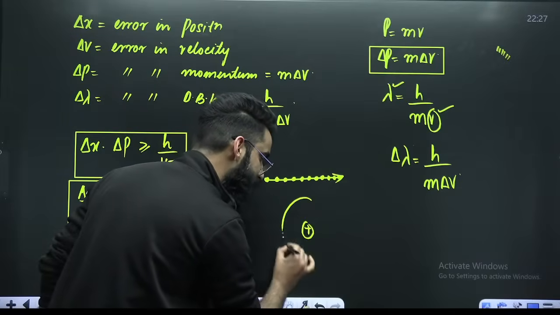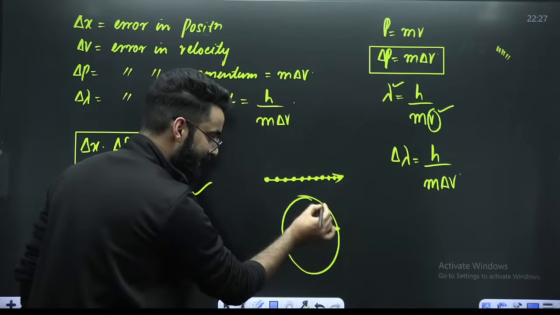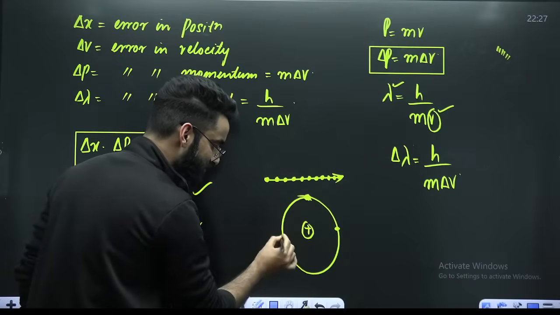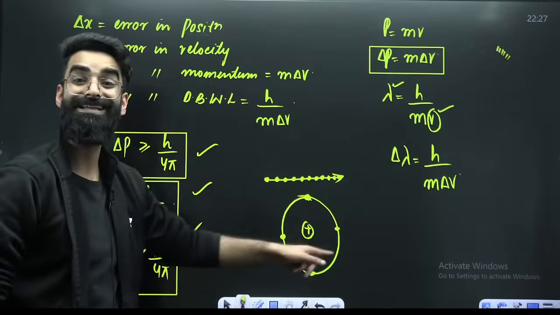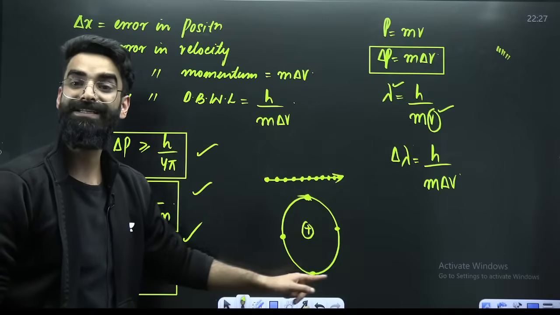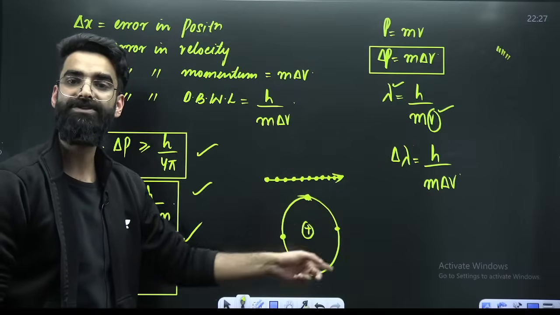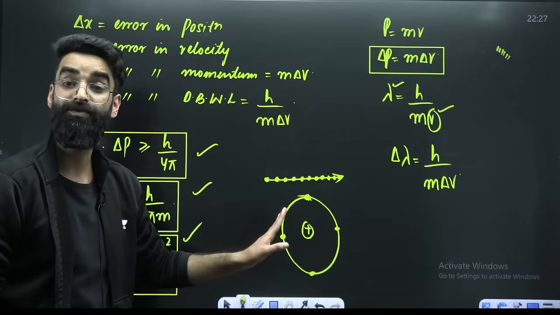But what did Bohr say? Bohr said the electron is revolving around the nucleus like this. That means sometimes the electron was here, then it reached here, then here, then here. Bohr said it's a circular path. Bohr said the trajectory is almost a circle here. This is what Bohr said.